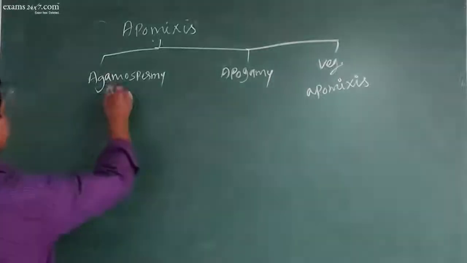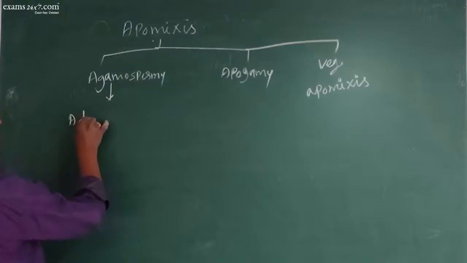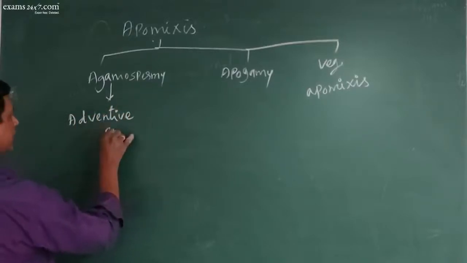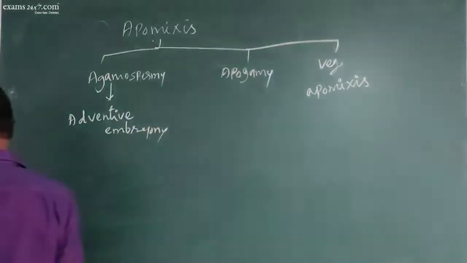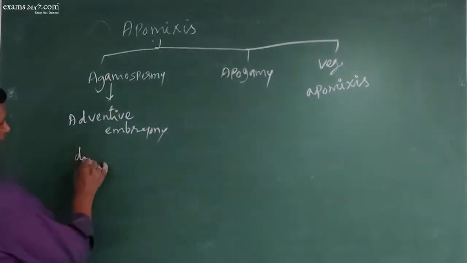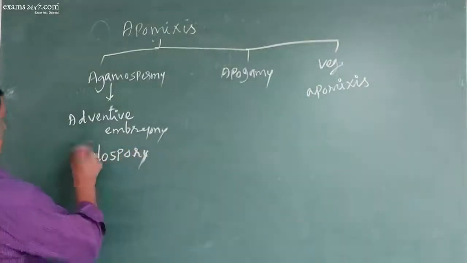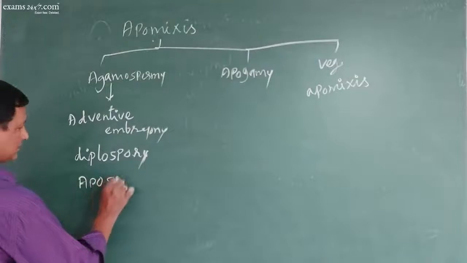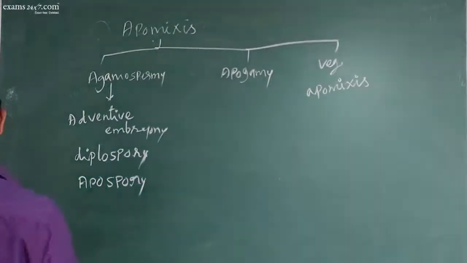Okay, and this agamospermy is again of three types. One, adventive embryony, diplospory, and apospory. Diplospory and apospory: what is the difference?